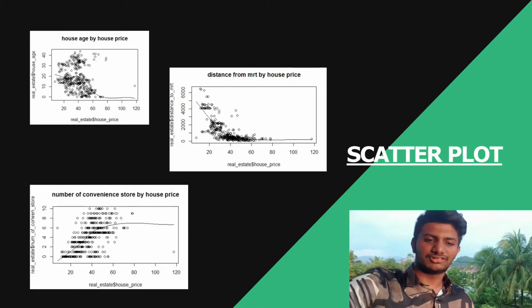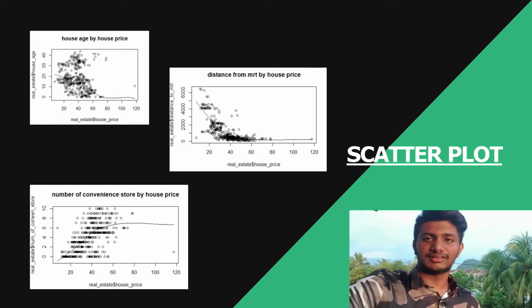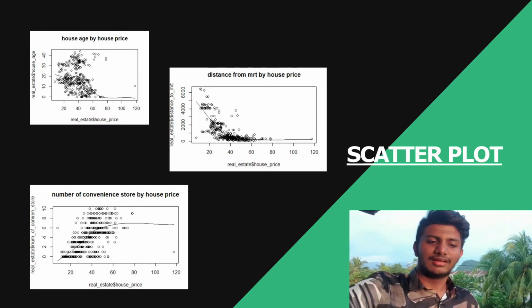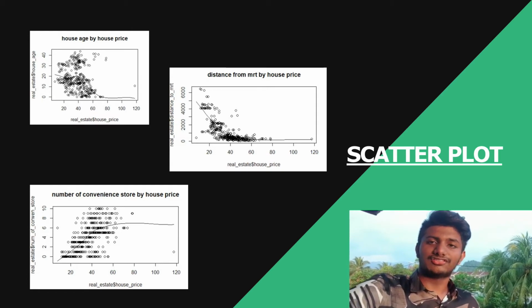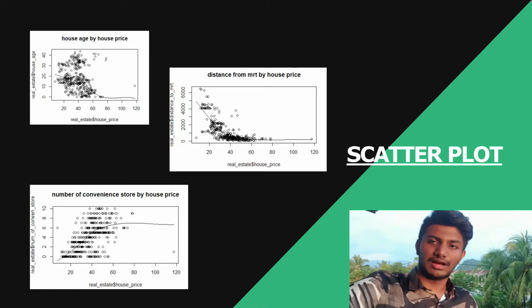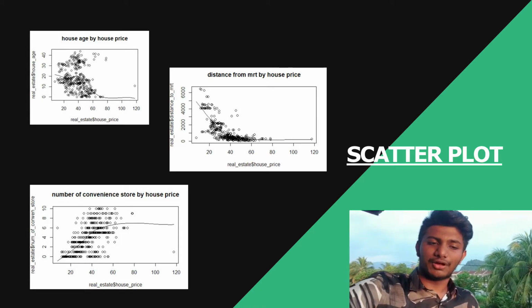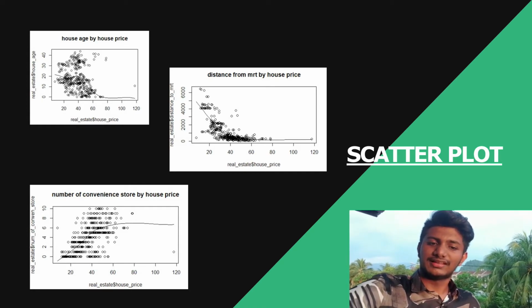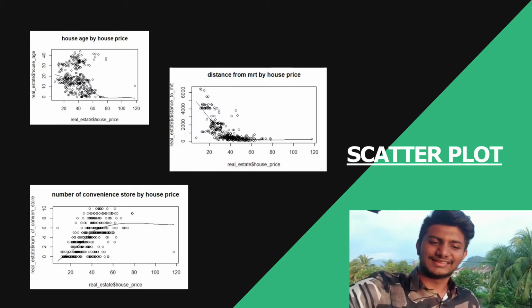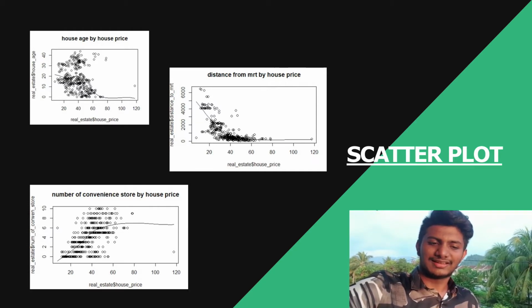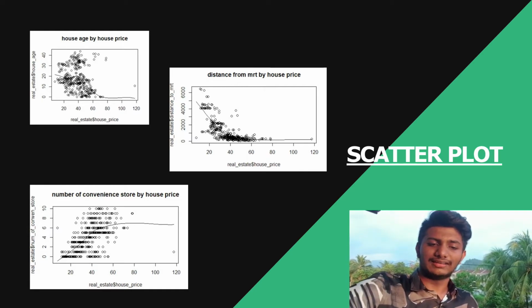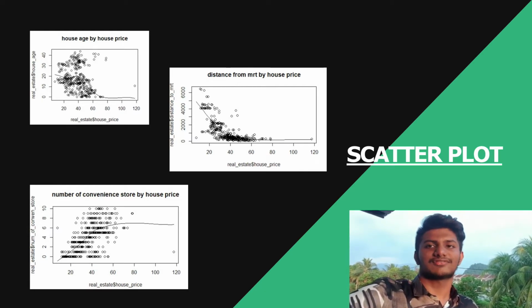For this research about predicting real estate price, we have generated three scatter plots. First, house price versus house age. This scatter plot shows the lower the age of the house, the higher the price of the house. The second scatter plot is house price to distance to MRT. This shows the shorter the distance of the house to MRT, the higher the price of the house. The third scatter plot shows house price versus number of convenience stores. This plot shows the higher the number of convenience stores, the higher the price of the house.